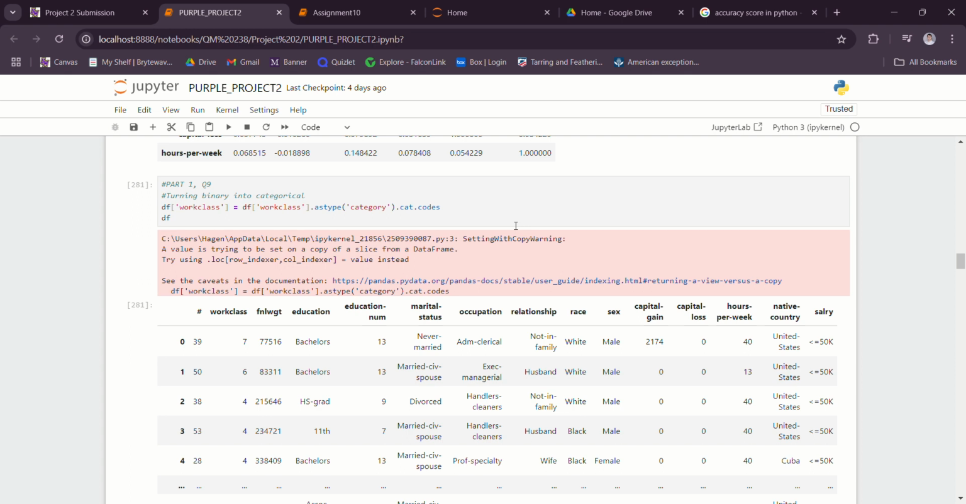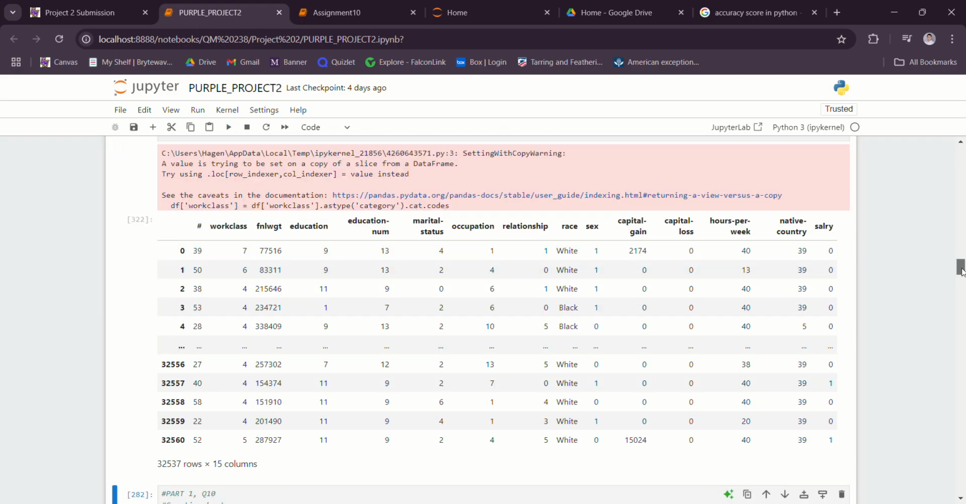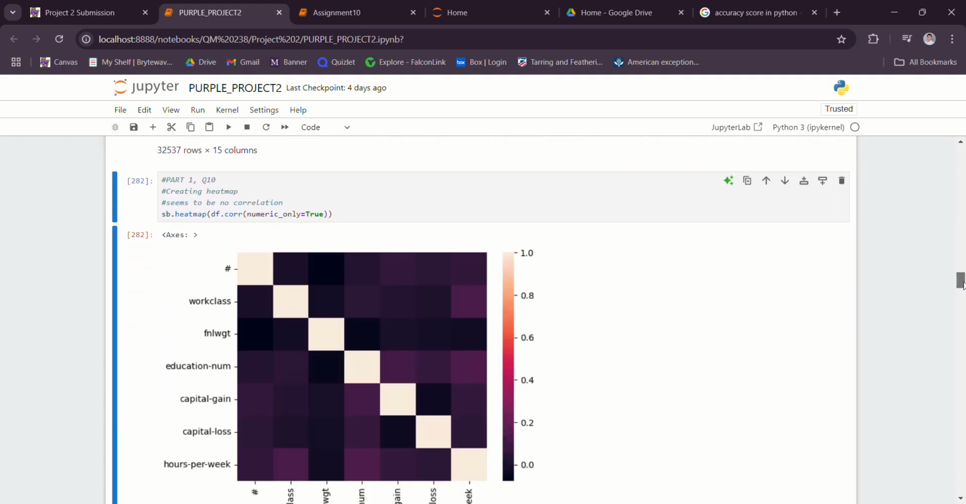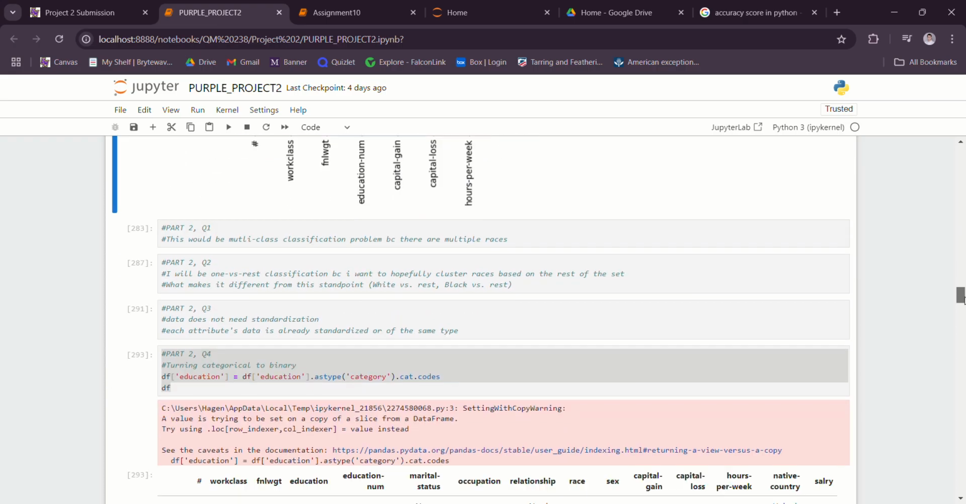I then worked to turn some of my categorical attributes into binary. Let me fix that. Alright. Then I created a heat map, used sns.heatmap.